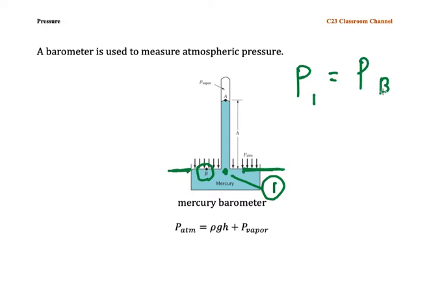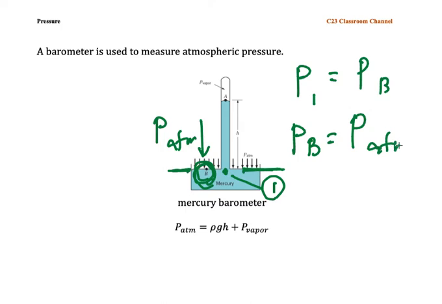This is the borderline, the free surface where the atmospheric pressure acts on this surface. So PB is equal to PATM.